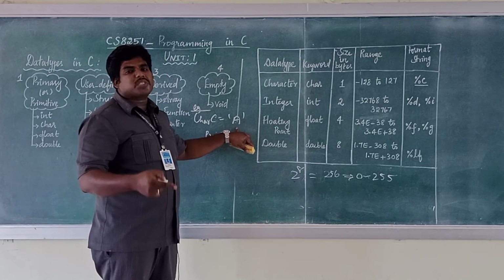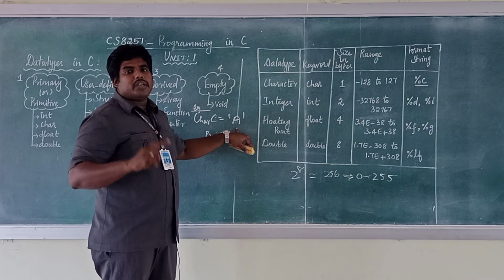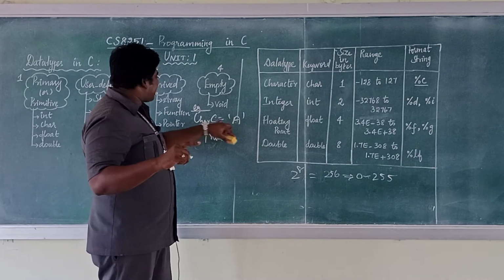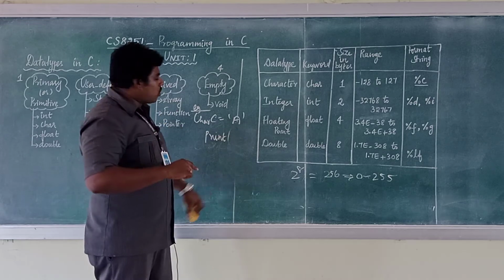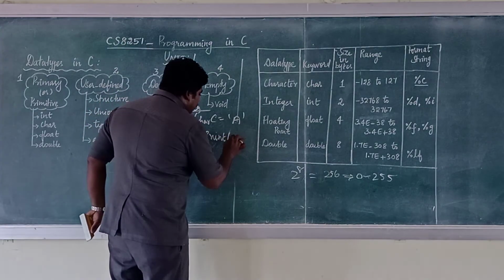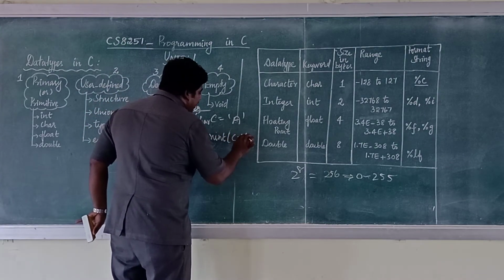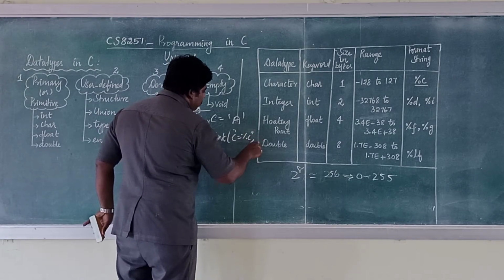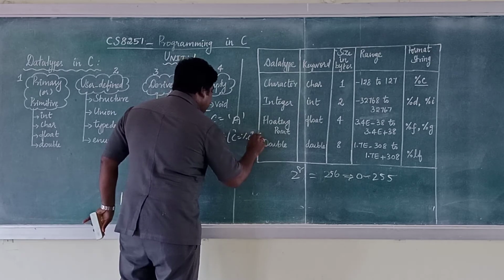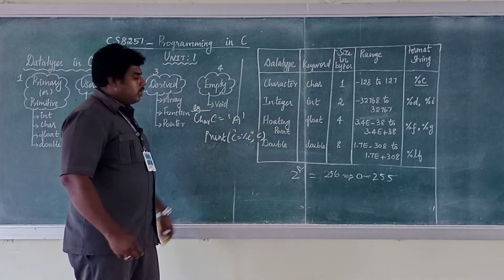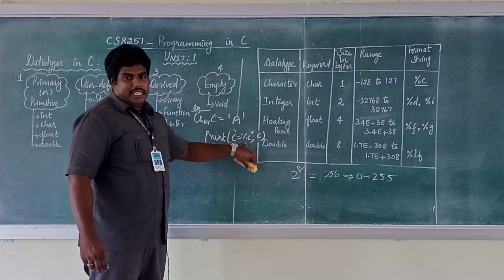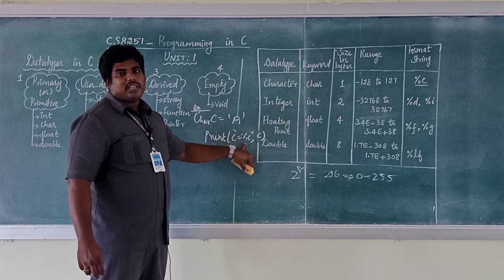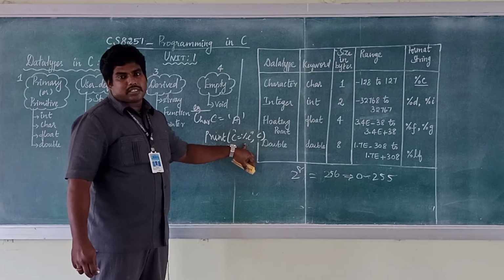Here there is no special data type for string. It should only be stored in the form of characters. So how to represent a character? With the help of single quotes. So c equal to %c, comma, the particular variable name. c equal to %c. For a string also you have to use the same data type character, but the control string is %s.